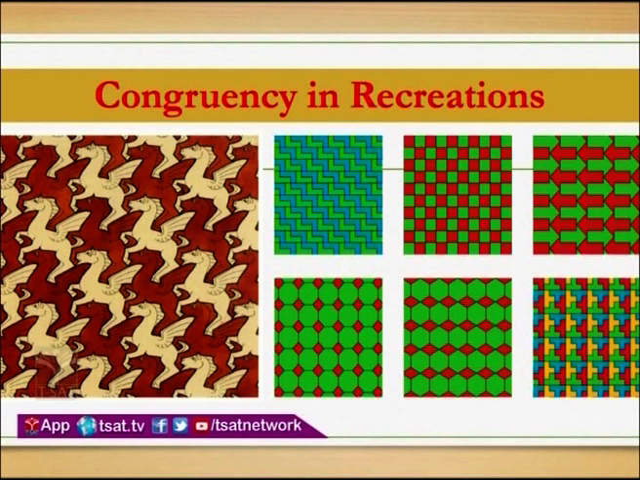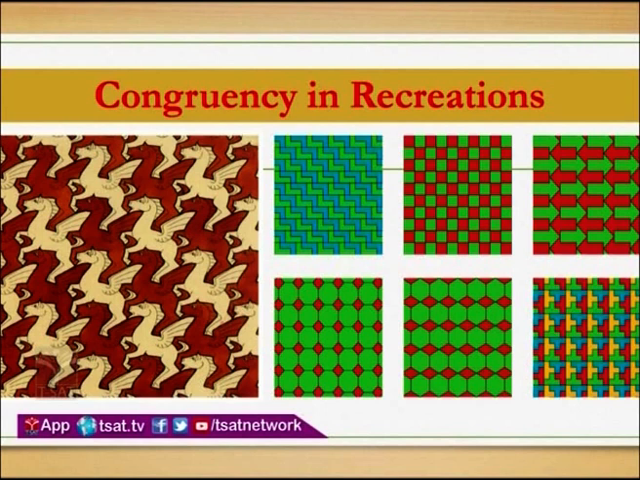Next, congruency in recreation. It is actually a very beautiful concept. Recreation means the beauty of mathematics. Creating beauty using mathematical concepts is called recreation. If you see, children, all the designs are of the same congruency. If you see the first one, all the images are congruent.